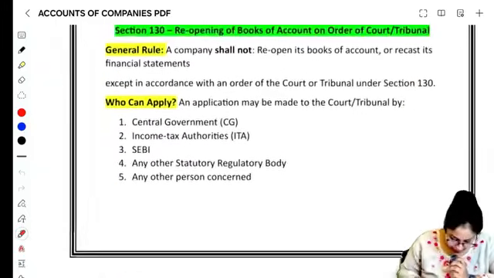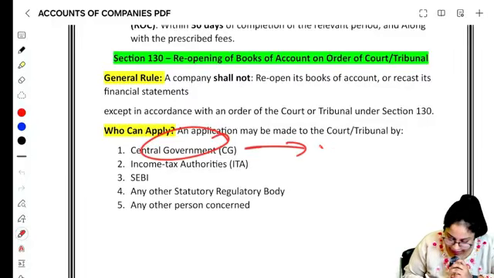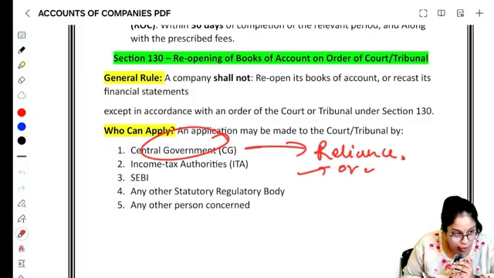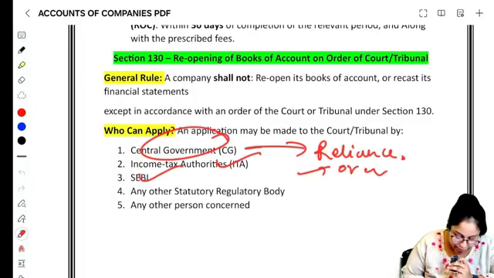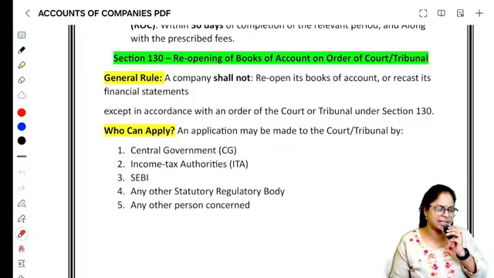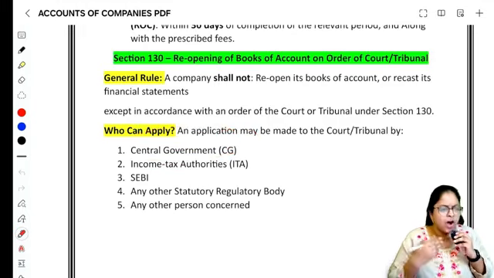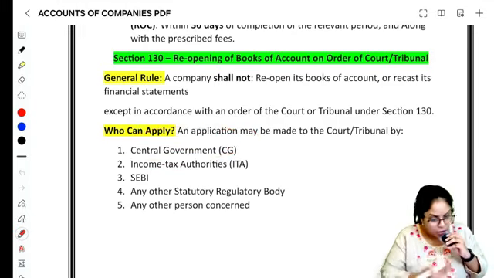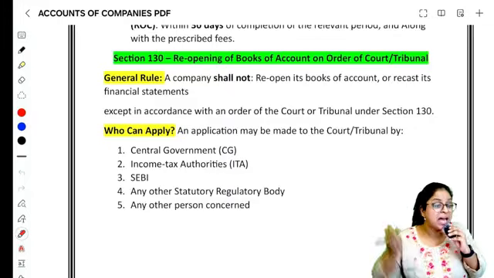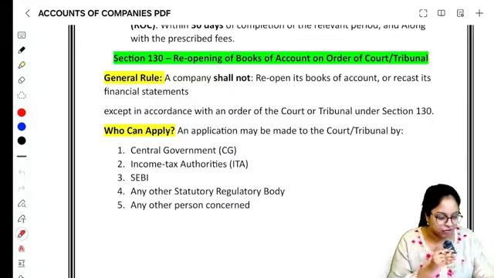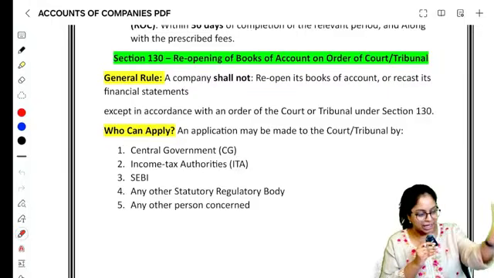If the central government goes and says there is something wrong in Reliance's financials, what we will do is, before giving the order to reopen, we will ask the income tax authority, SEBI, and any other statutory body, saying that the CG is saying there is something wrong in Reliance's financials, do you feel the same, do you want to say something regarding that? Not the company. The other authorities, who can come and file for reopening: central government, income tax authority, SEBI, or any other regulatory body.